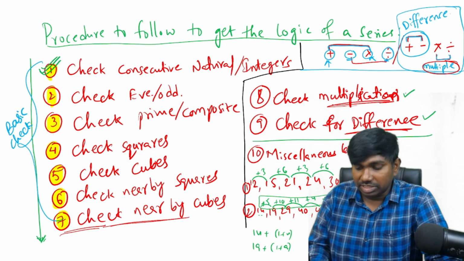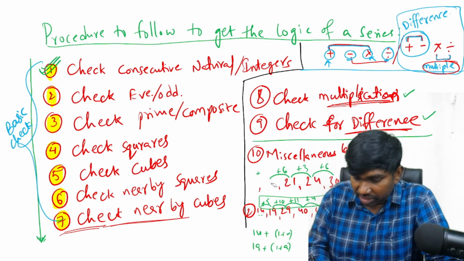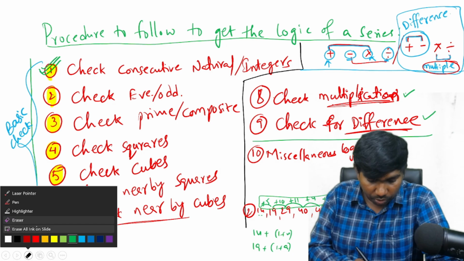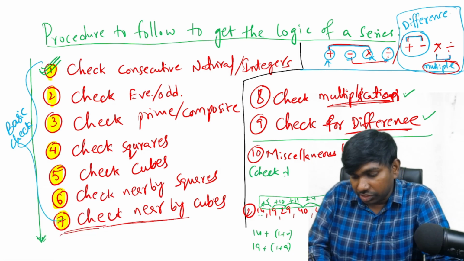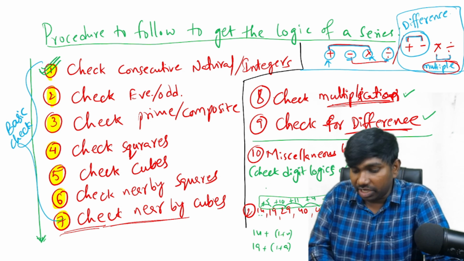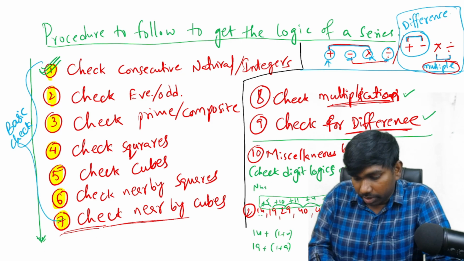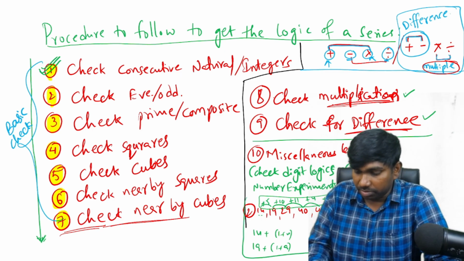So this is a different logic, miscellaneous, we can say. If you feel that the question is miscellaneous, that means after checking all 9 steps, then you can check these things. Check for digit logics, or there may be some number experiments also. Number experiments: the examiner can do some experiments using some numbers.